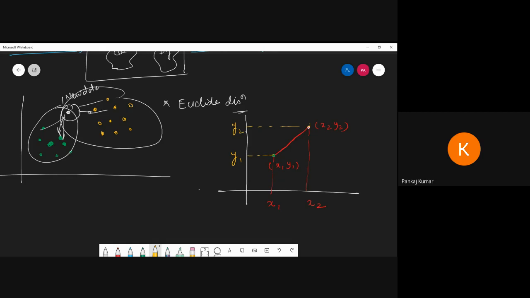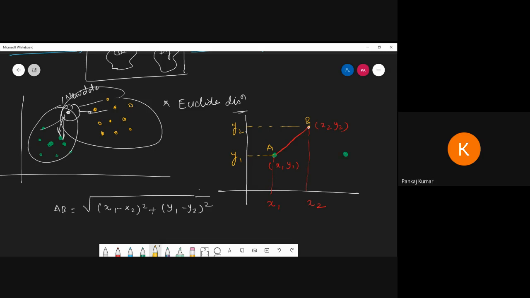Now suppose I want to calculate this point, so I can name this point a and this point b. I want to calculate the Euclidean distance ab. This is x1 minus x2 whole square plus y1 minus y2 whole square. That is the Euclidean distance. Similar process we apply for the yellow also.